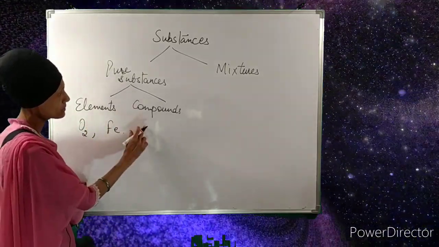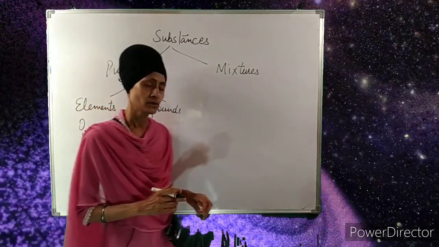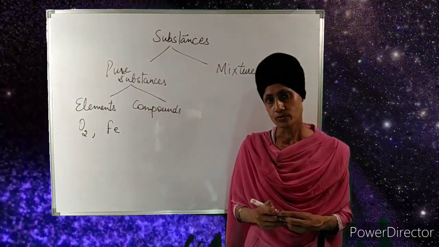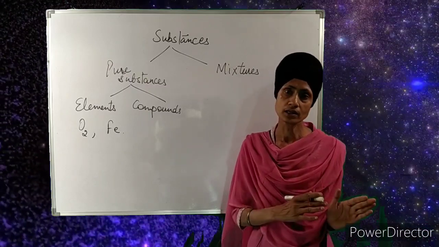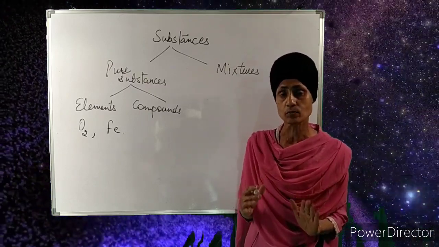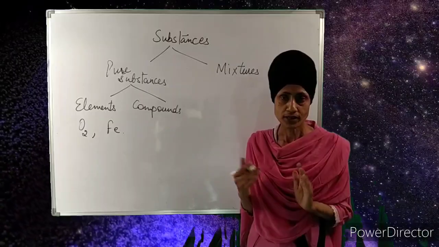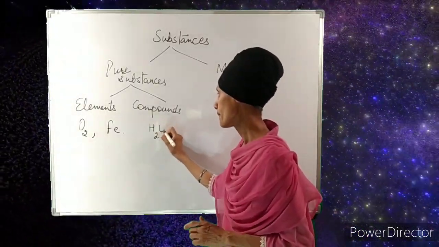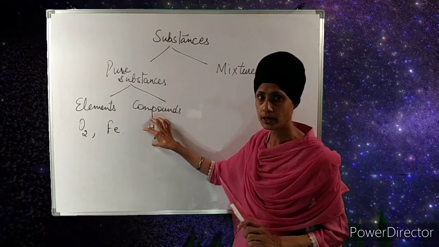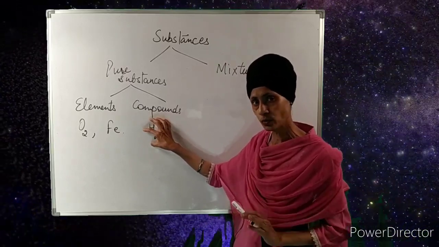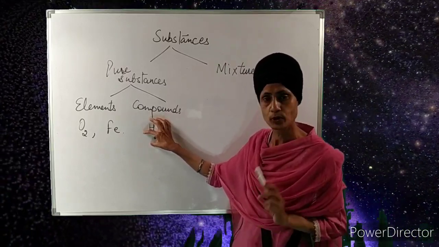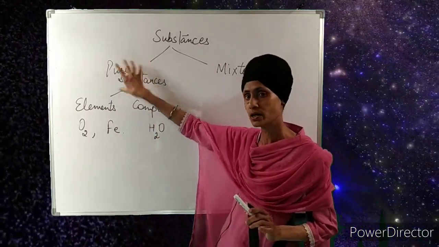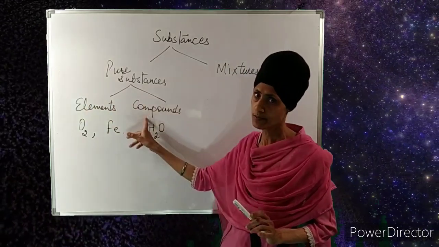Now what about the compounds? Compounds are those pure substances which are made up of all similar particles and the constituent particle is a molecule, for example, water. Its constituent particle is H2O. The constituent particle is similar throughout the water. It is considered to be a pure substance. So pure substances mainly are of two types, elements and compounds.